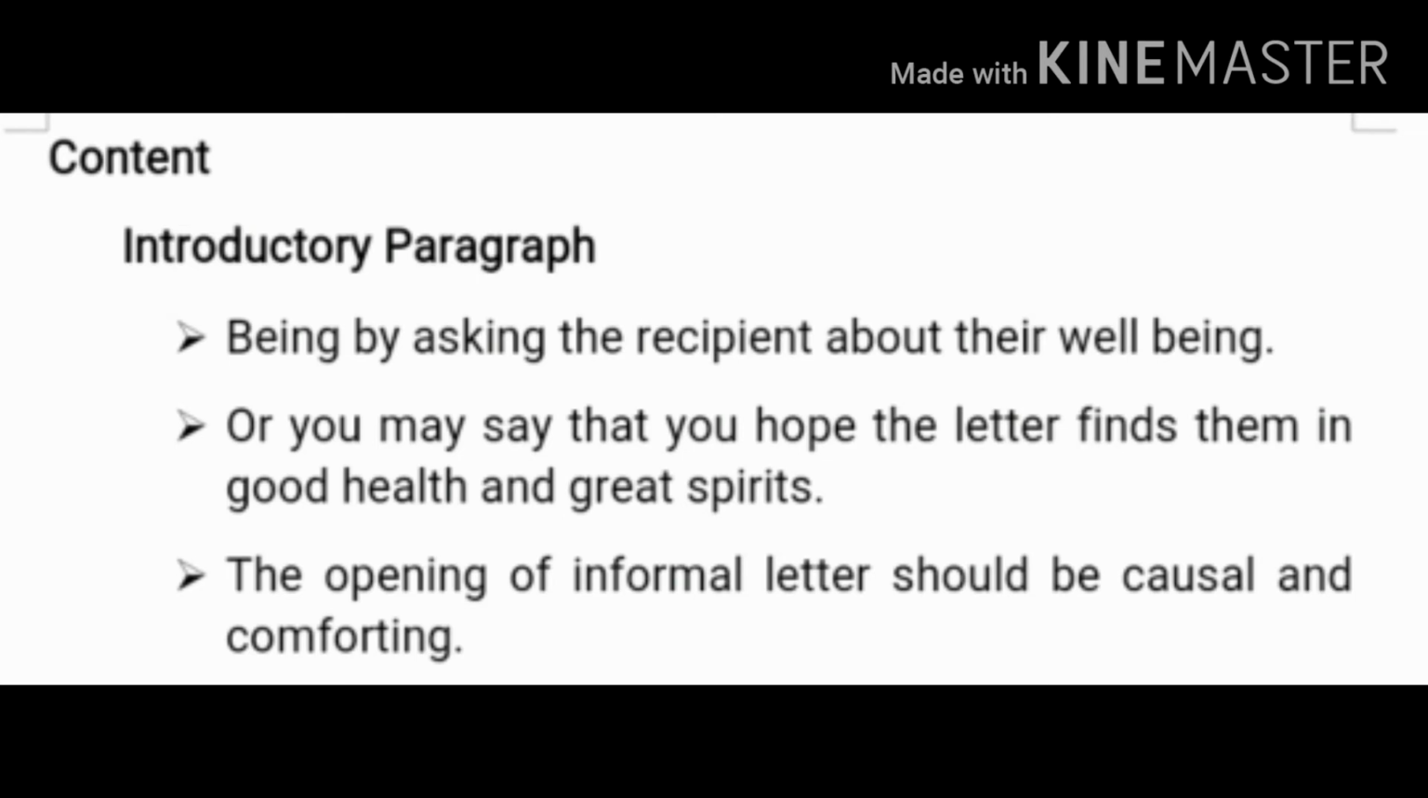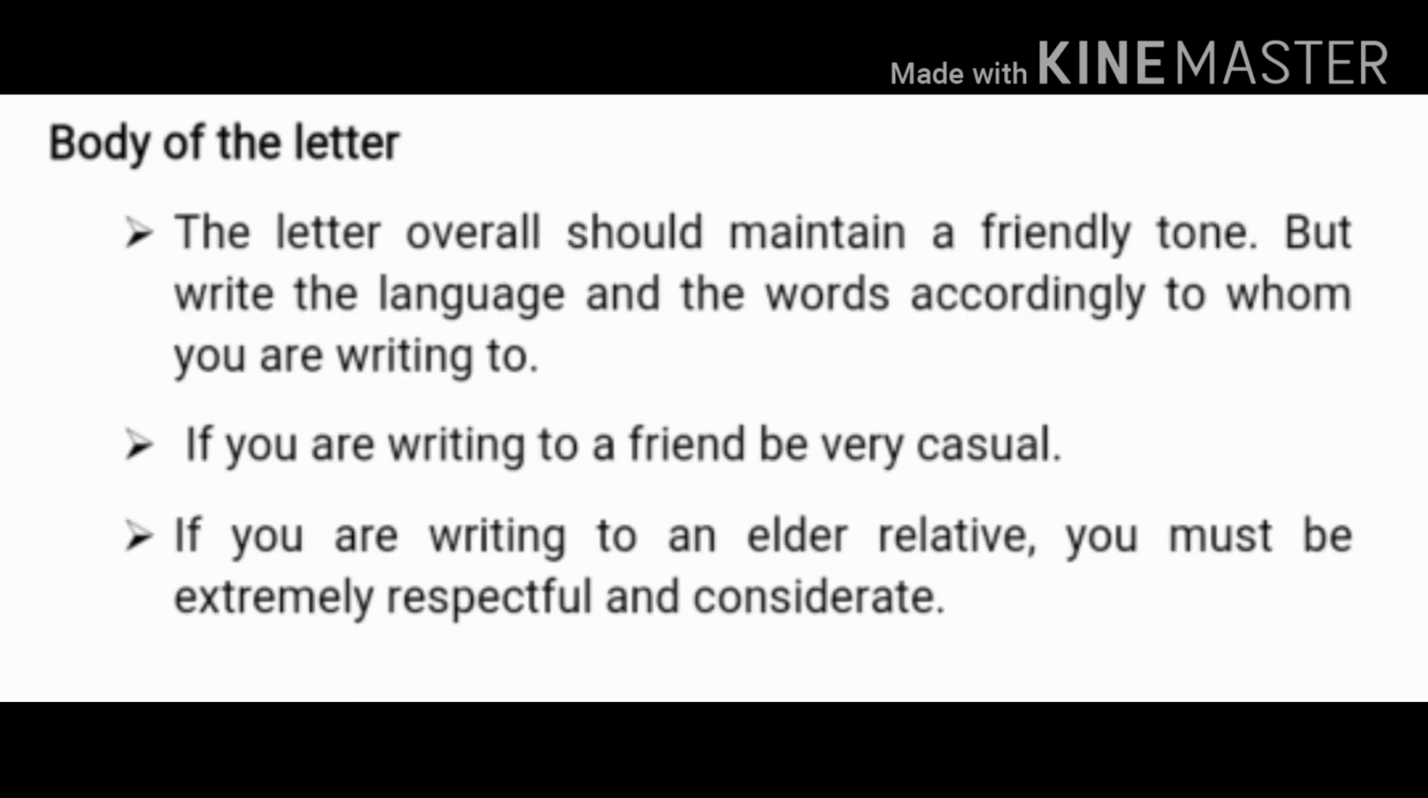After that, proceeding towards the content, in the next paragraph you have to maintain a friendly tone by the language which you are writing, according to whom you are writing. For example, if you are writing to your younger or to your friend, then be casual with them. And if you are writing the letter to your elder, you have to show your respect also. Understood? So this is how you have to write the letter, by maintaining the language also. Language of the letter should be according to the person.